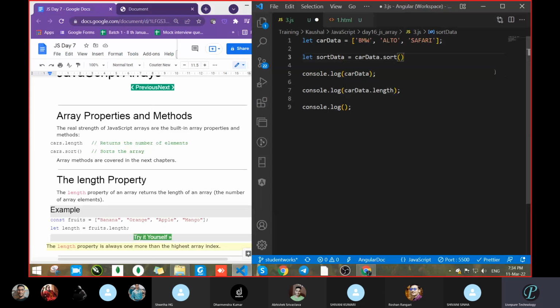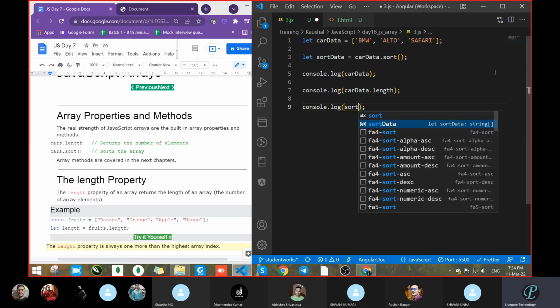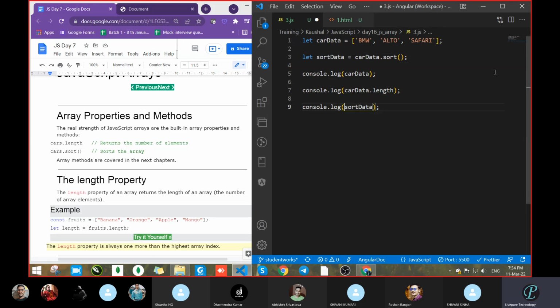Okay, so let's do this one, and let's check whether we are getting our data or not. So what is that? So sort data. I want some proper information also. So sorting of data, pass comma and save.